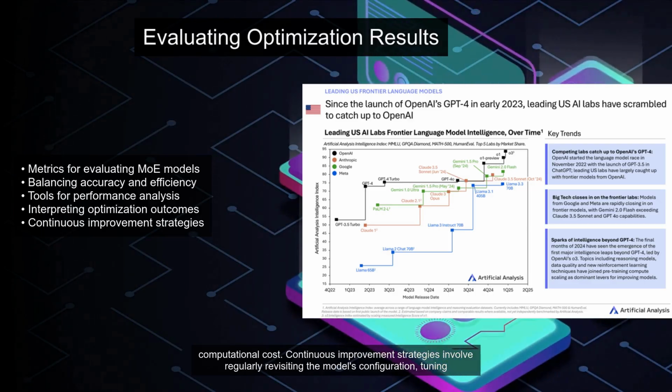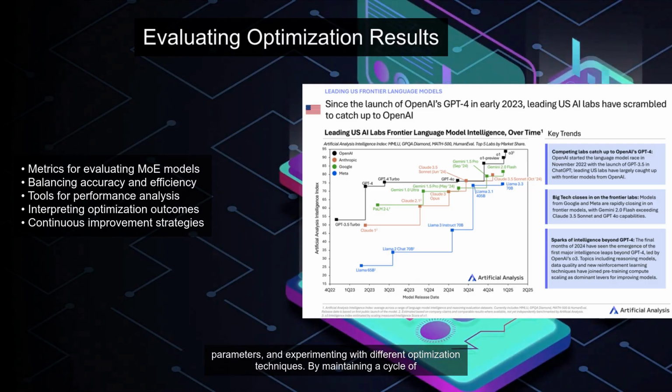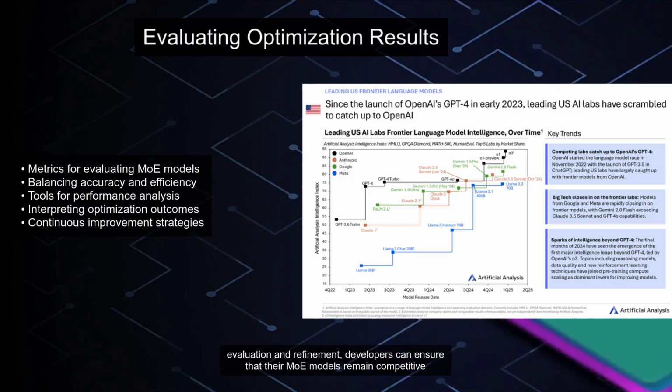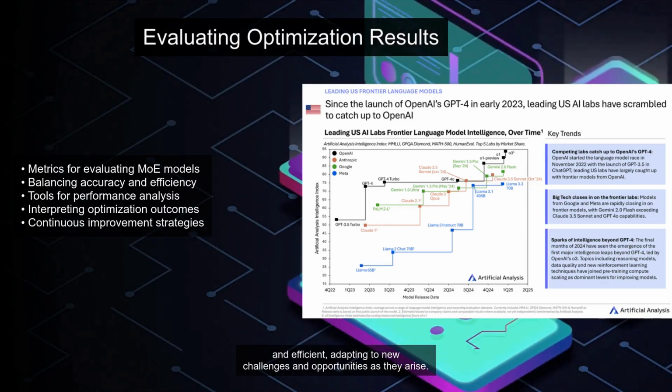Continuous improvement strategies involve regularly revisiting the model's configuration, tuning parameters, and experimenting with different optimization techniques. By maintaining a cycle of evaluation and refinement, developers can ensure that their MoE models remain competitive and efficient, adapting to new challenges and opportunities as they arise.